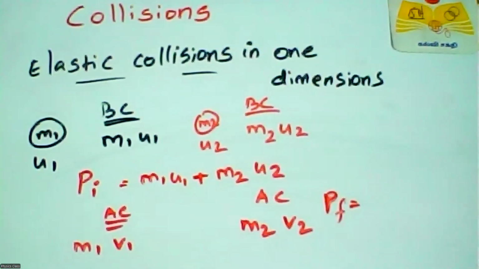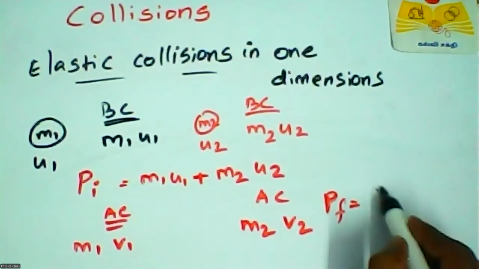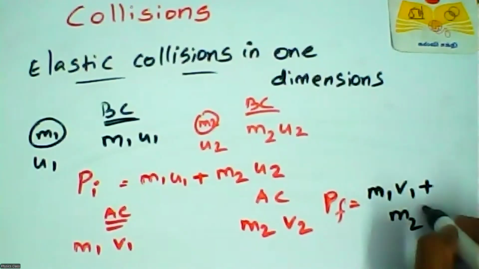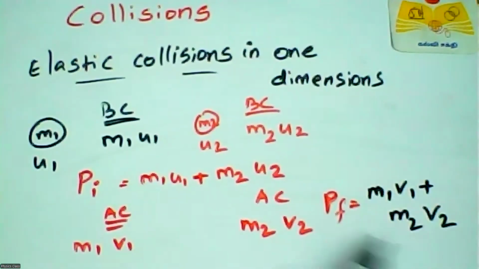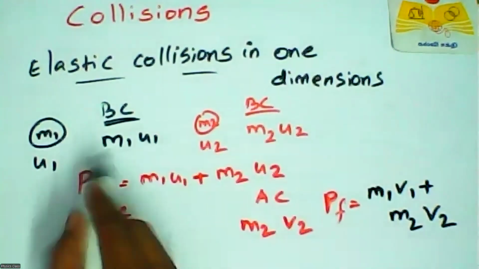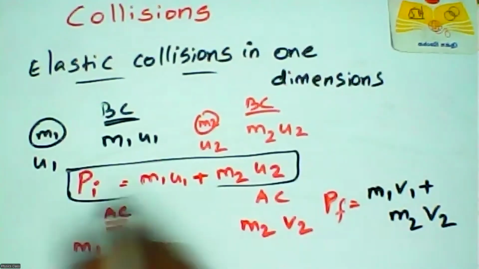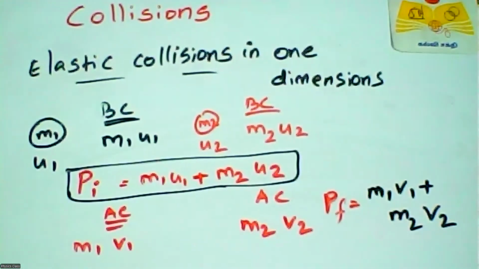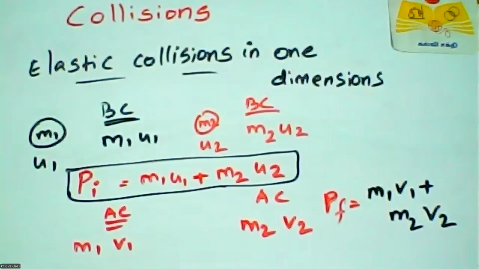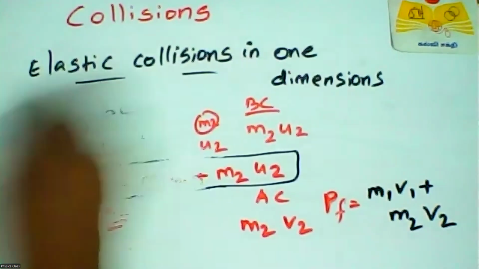Pf is m1 v1 plus m2 v2, the total linear momentum of the two objects after the collision, while the earlier one is before the collision. According to the law of conservation of linear momentum, these two momenta are equal, so Pi equals Pf.